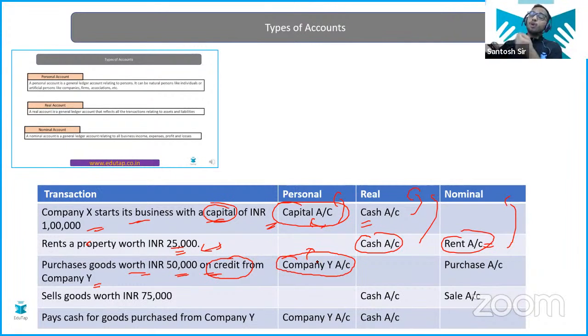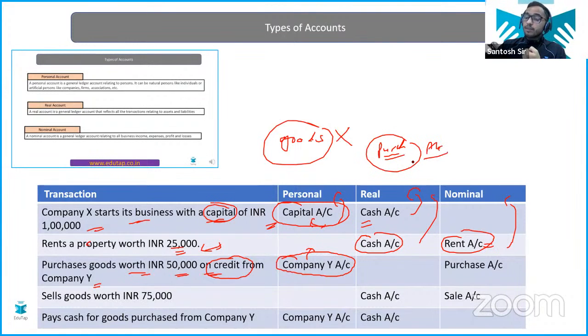Now you're purchasing goods. So remember this point, this is very important here. There is no account called goods account. When you purchase the goods, you have the account that is the purchase account. Remember this. If you're purchasing machinery, then the purchase account is not going to get impacted. Then machinery account is going to get impacted. But when you are purchasing goods, you enter the details in the purchase account, not in a goods account. There is no account called goods account in the accounts.